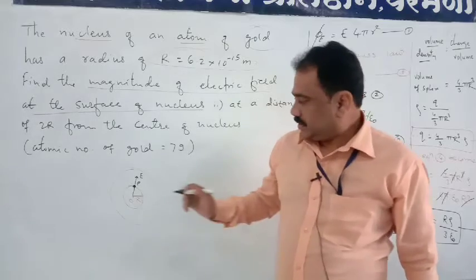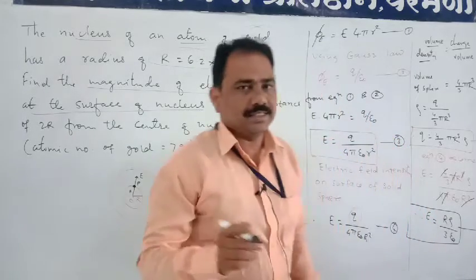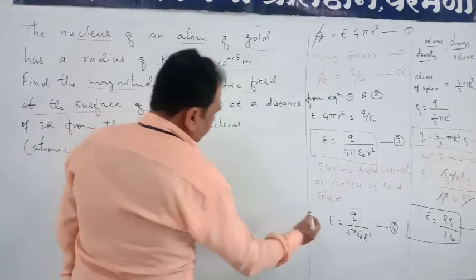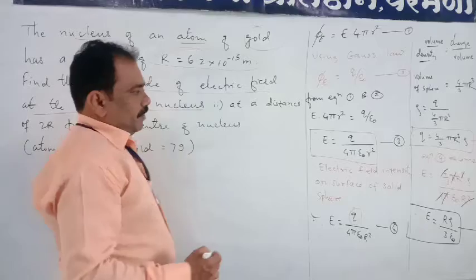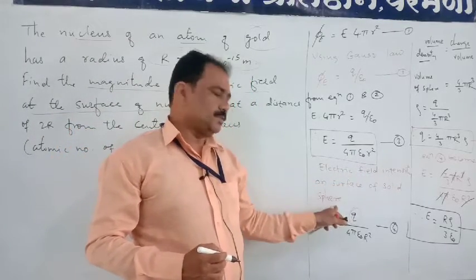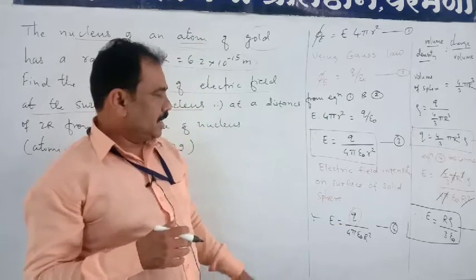The radius we are considering there is capital R, that is the radius of the nucleus. So we have one formula. Which formula can we apply here? The electric field intensity on the surface of a solid sphere. Here solid sphere means nucleus.